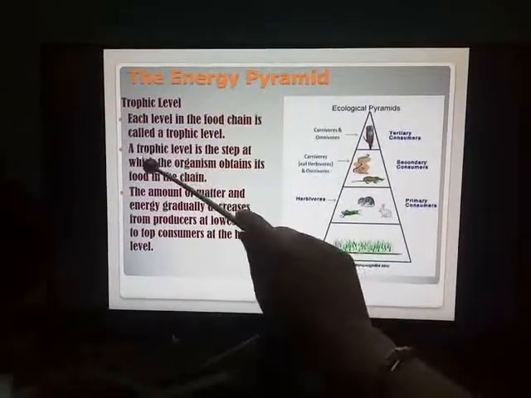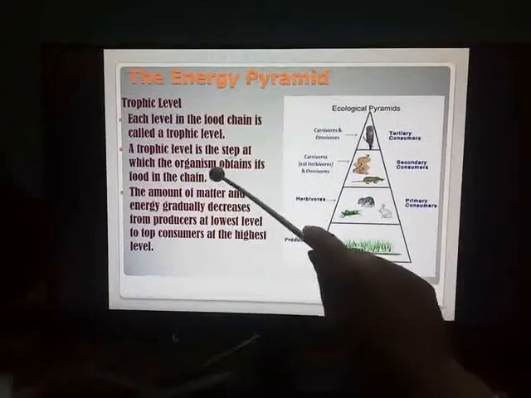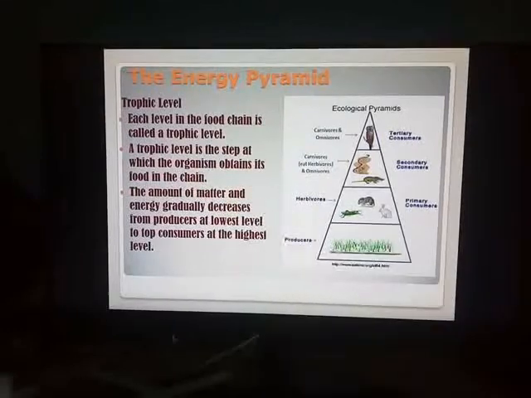A trophic level is the step at which the organism obtains its food in the chain. If we speak about the grasshopper, then the grasshopper obtains its food from the green plants or by eating grass. So the trophic level is the step at which the grasshopper is getting its food in the chain.